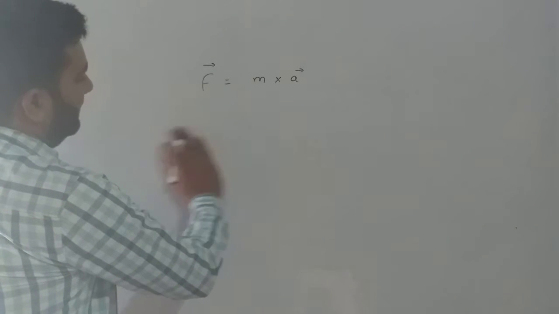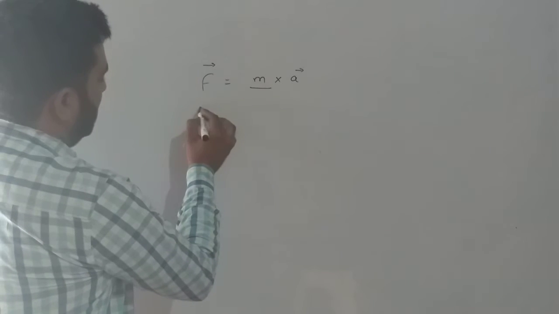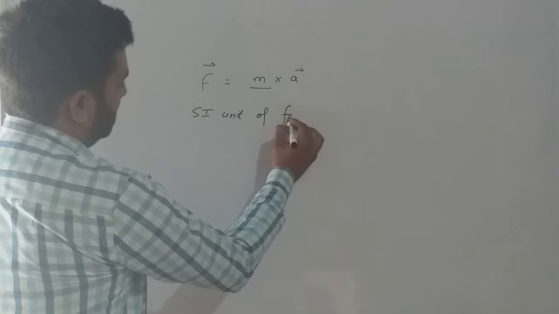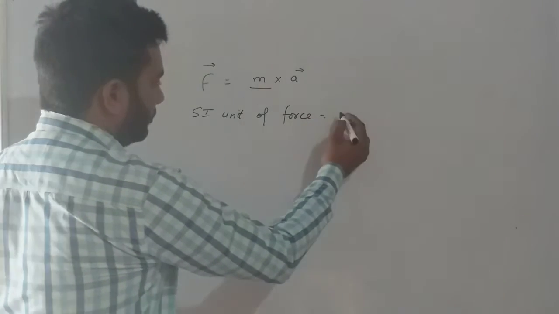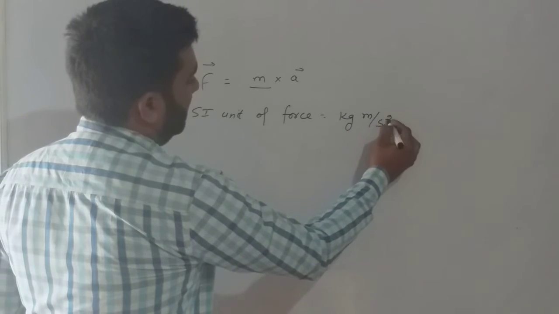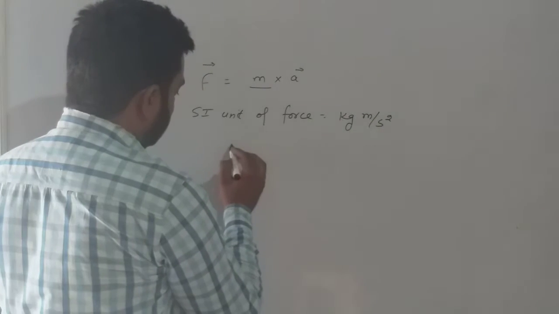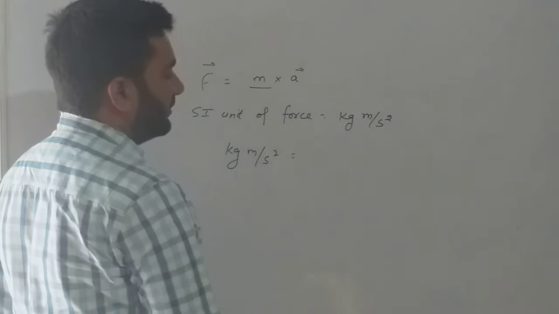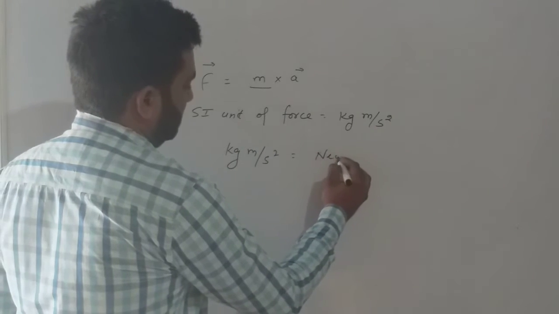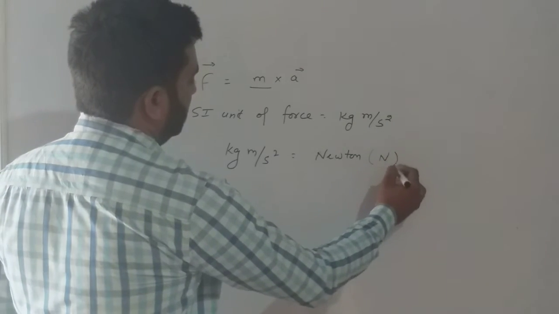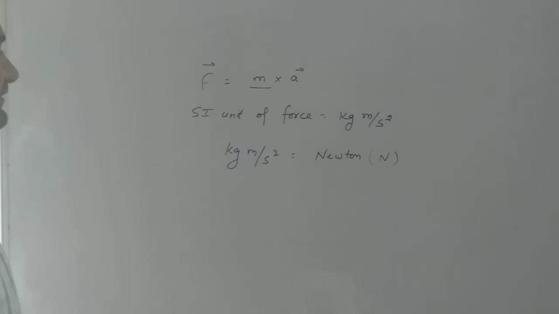Then SI unit of force can be written as SI unit of mass, kilogram, SI unit of acceleration, meter per second square. But also we can say that kilogram meter per second square is equal to Newton. So SI unit of the force is Newton and it is denoted by capital N. This is the SI unit of force.